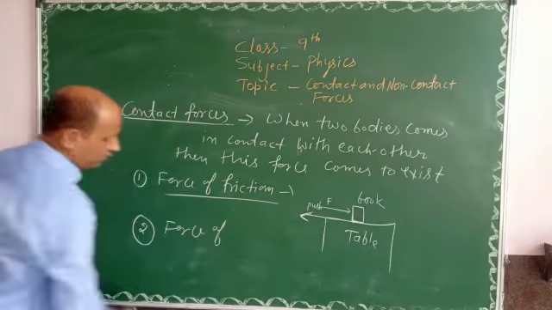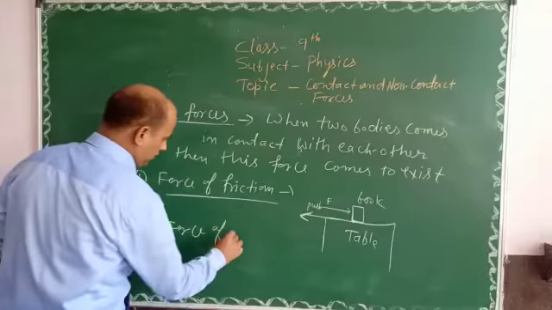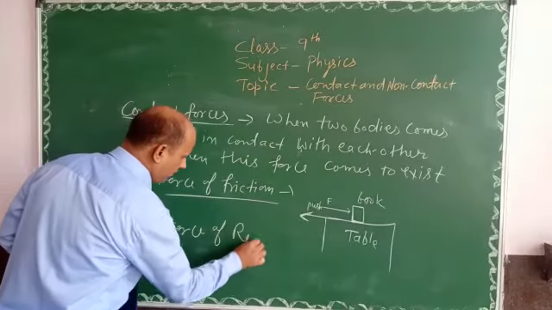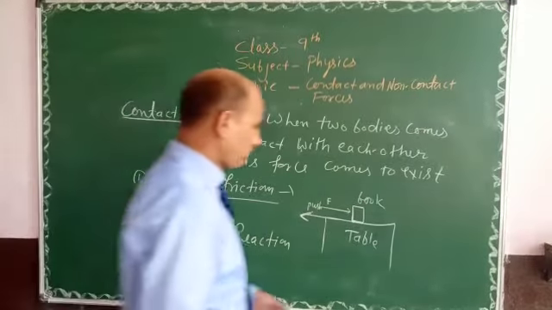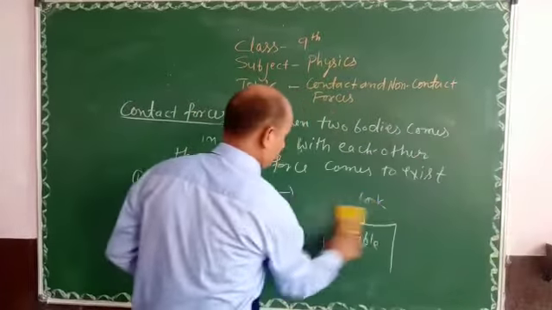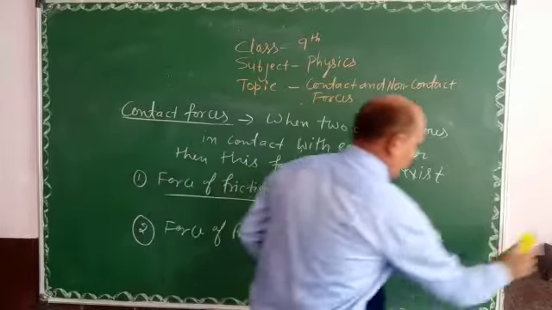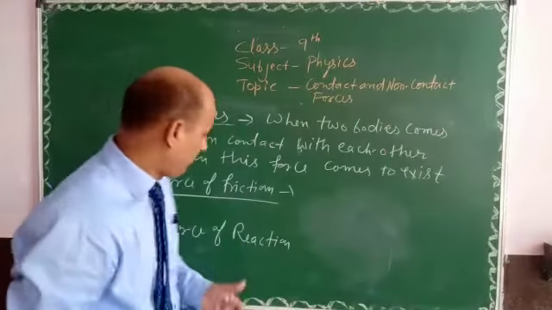force of reaction. Force of reaction. Suppose we take the same example over here.